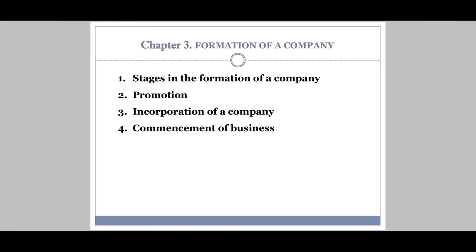In this chapter, we are going to see the three main stages in the formation of a company: the promotion stage, the incorporation of a company stage, and the last one, the commencement of business stage.